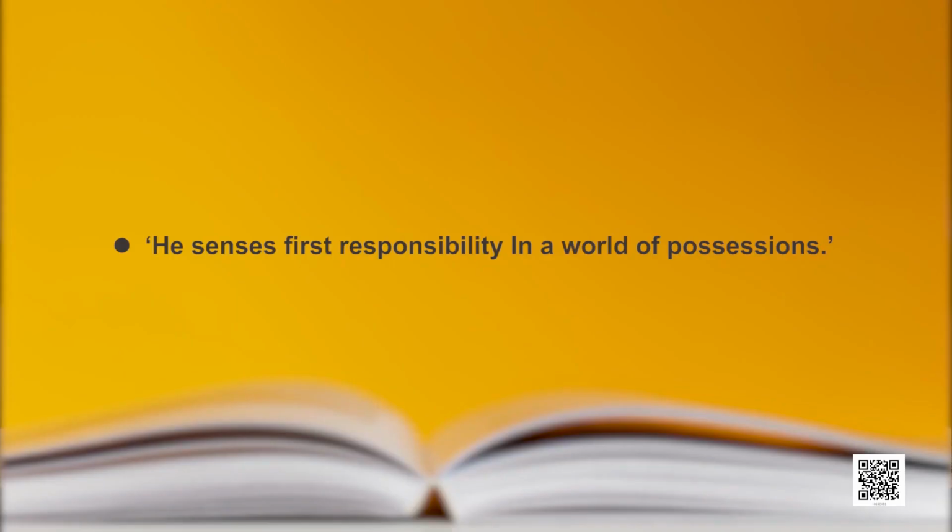Fine. Now, I am going to pick up some lines from the poem. Let me ask you what they mean. Okay, sir. He senses first responsibility in the world of possessions. So this could mean, like, all over the poem, the poem has a lot of meanings intact. So losing something, as you said, is important because then we realize the importance of the gain we will have after it. So now he senses the responsibility that if I lose something, I also lose my feeling attached to it. Okay, I am stopping you here.